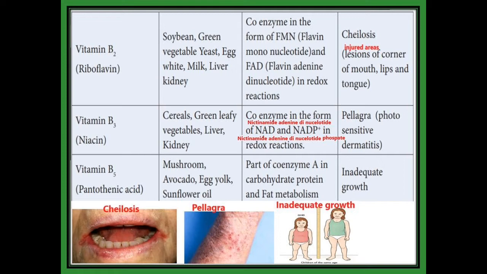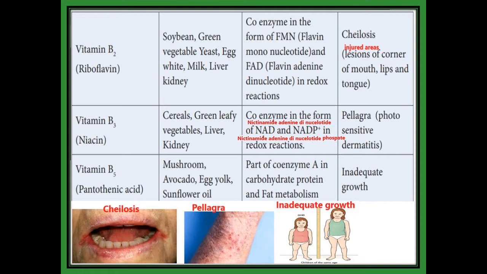Next one, vitamin B3. The name of vitamin B3 is niacin. We get the vitamin B3 from cereals, green leafy vegetables, liver, kidney. It is also a coenzyme. Mostly all the vitamins are coenzymes. Coenzyme in the form of nicotinamide adenine dinucleotide, that is NAD, and NADP plus, that is nicotinamide adenine dinucleotide phosphate, in redox reactions. The deficiency disease is pellagra, that is photosensitive dermatitis. Derma means skin. So because of sunlight, the skin disease happens, that is called pellagra.